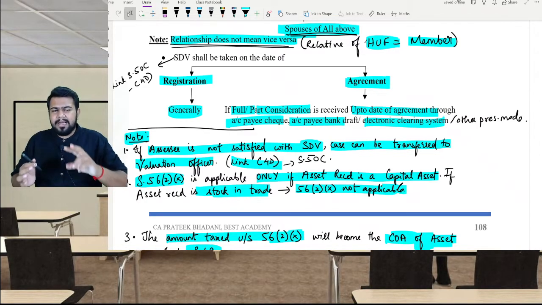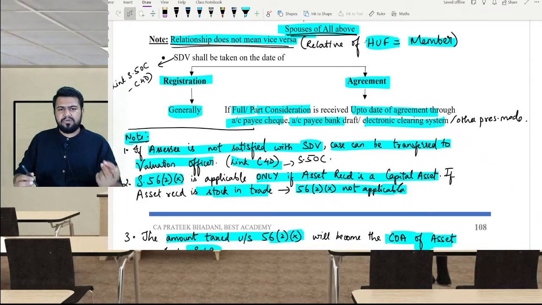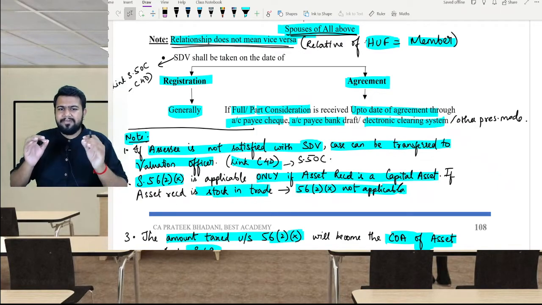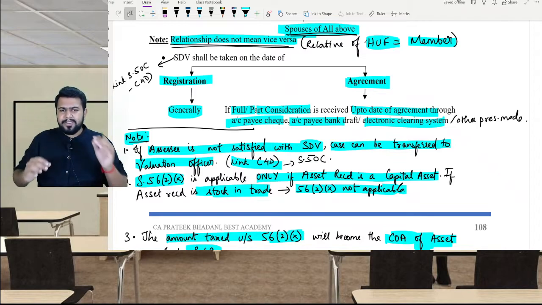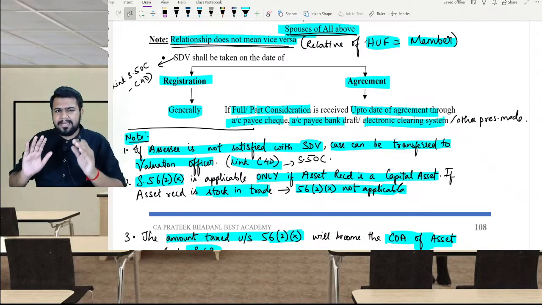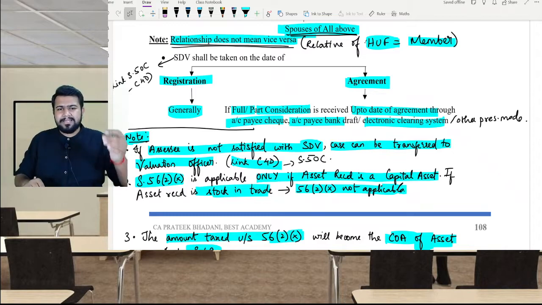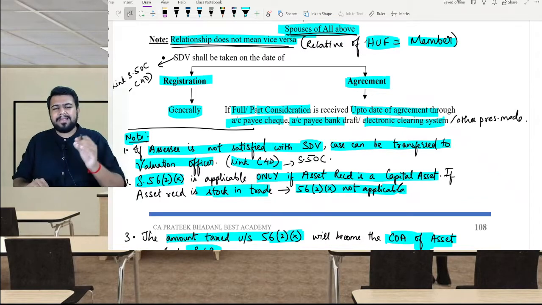The assessing officer will transfer the case to the valuation officer, who will find out the value of the property. If the value found by the valuation officer is higher than the stamp duty value, then consider the stamp duty value itself. No need to take the higher value. If the value found by the valuation officer is lower than the stamp duty value, then the assessee can take the benefit of the lower amount.